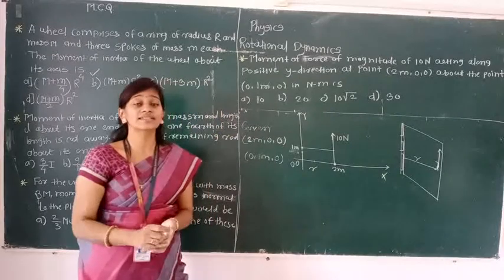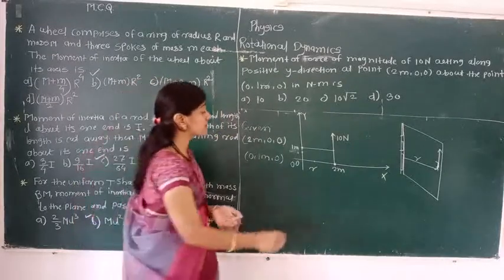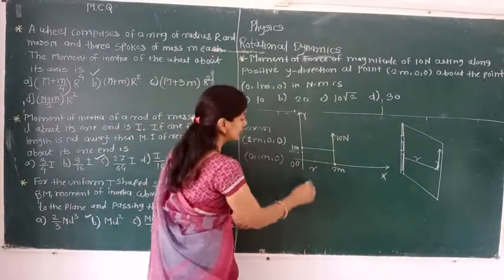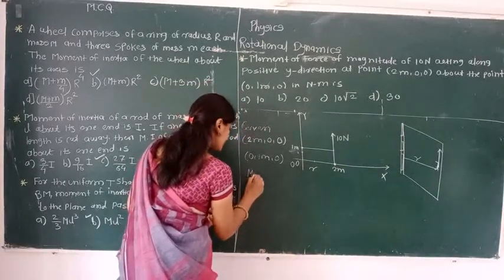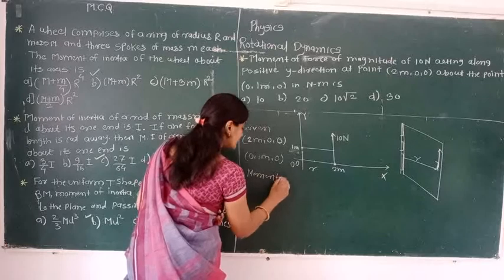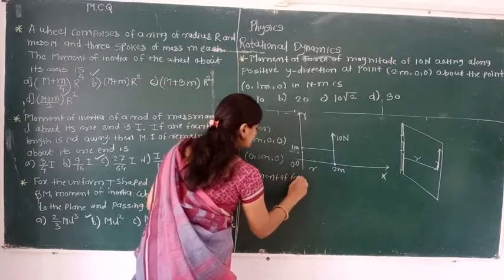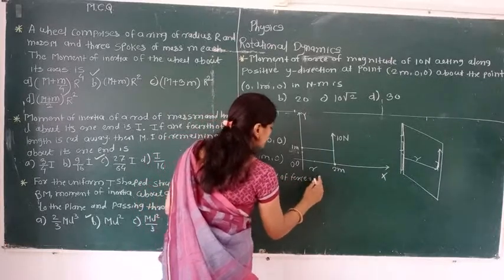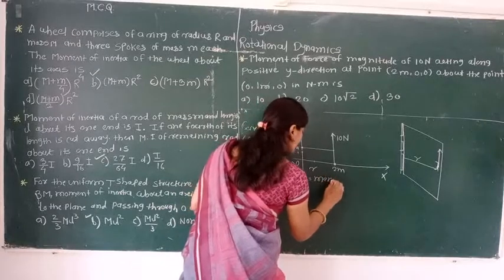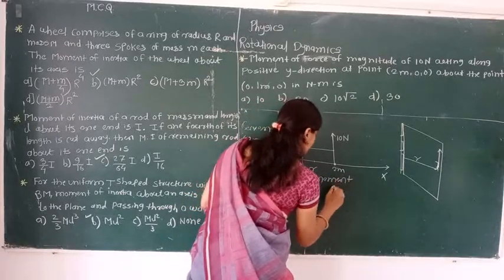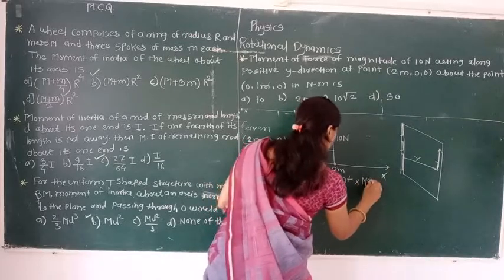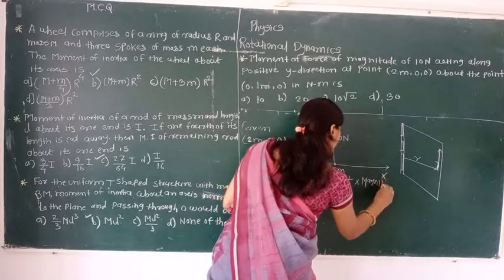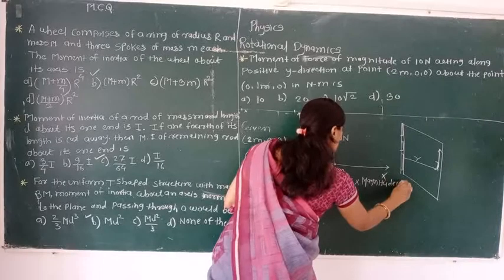The perpendicular distance between the axis of rotation and the point of application of force is r, and we have to find out. So simple, the formula is there. The moment of force is nothing but the moment arm, we can call it the perpendicular distance, r, into the magnitude of force.